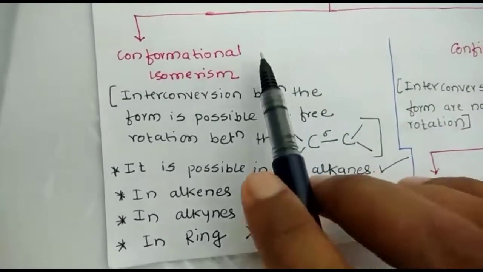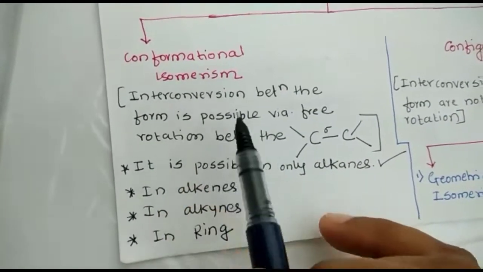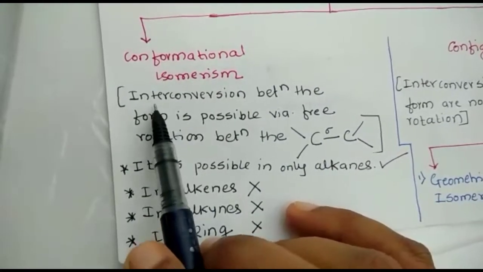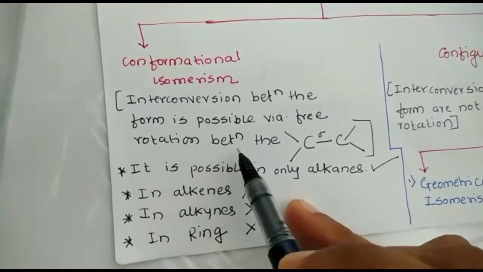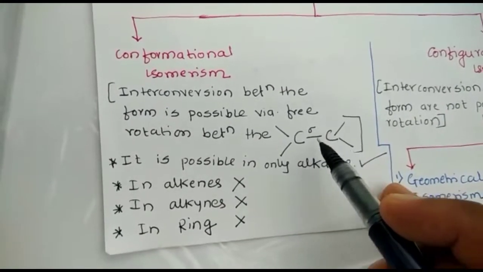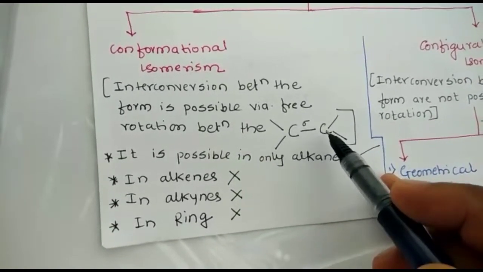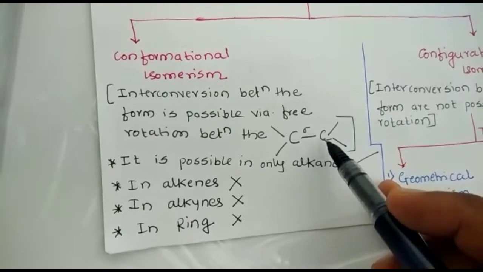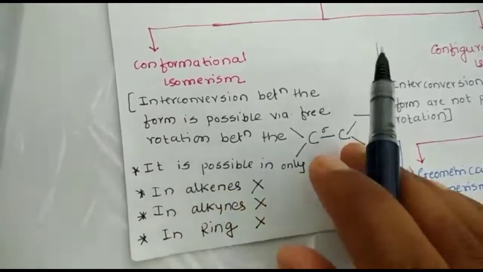What do you mean by conformational isomerism? In conformational isomers, interconversion between the forms is possible via free rotation around the carbon-carbon single bond. Okay, so if you keep this carbon atom constant and just rotate this carbon atom, you will get different forms of conformation, and that is nothing but conformational isomerism.